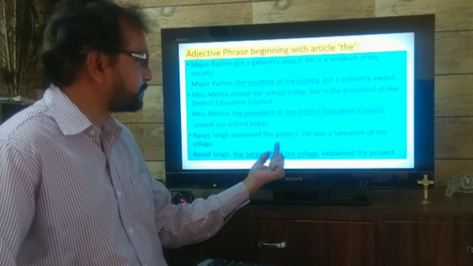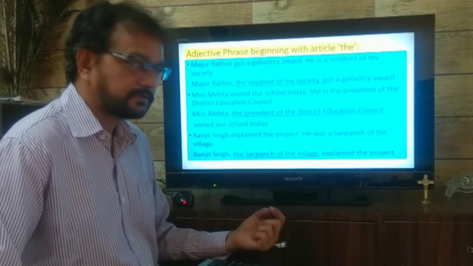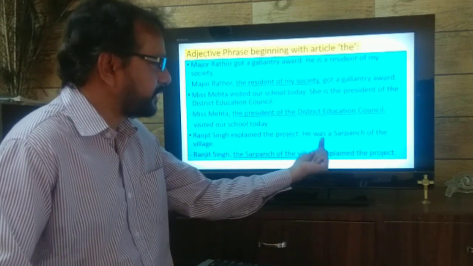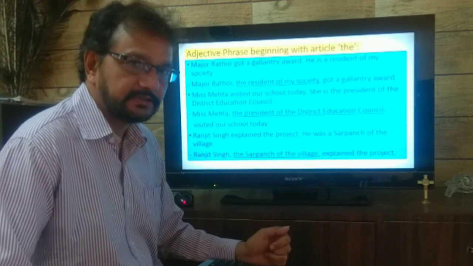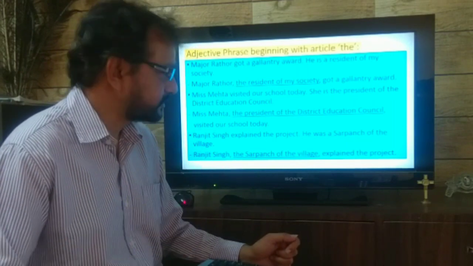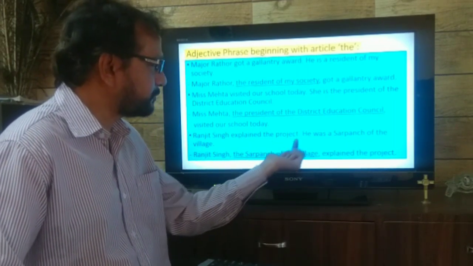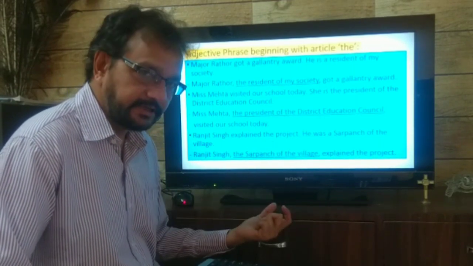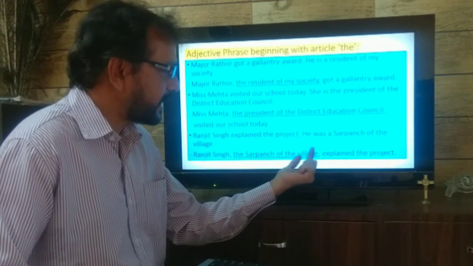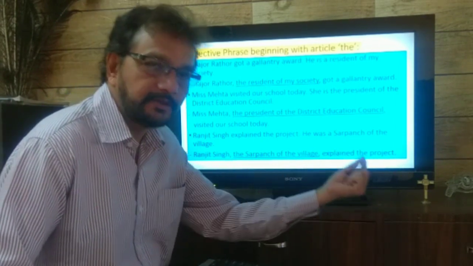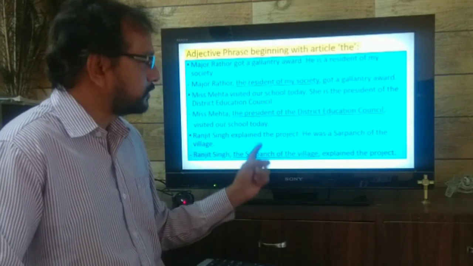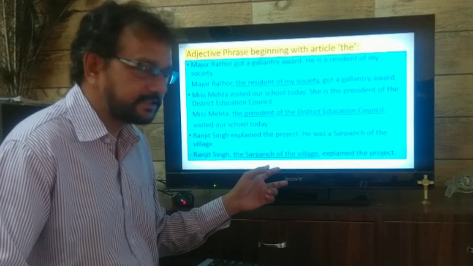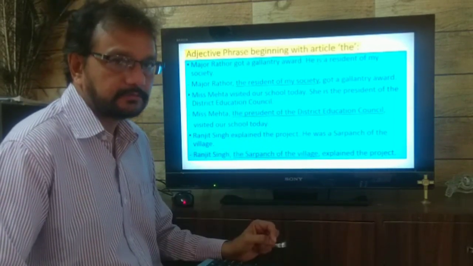Ranjit Singh explained the project. Which Ranjit Singh? He was a sarpanch of the village. Now he isn't, but he was. So, Ranjit Singh explained the project. He was the sarpanch of the village. Let's combine these two sentences. Ranjit Singh, the sarpanch of the village, explained the project. Here you see, these are some examples of adjective phrases beginning with article the.